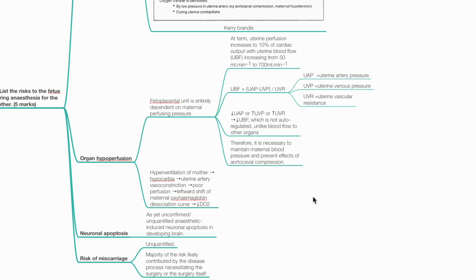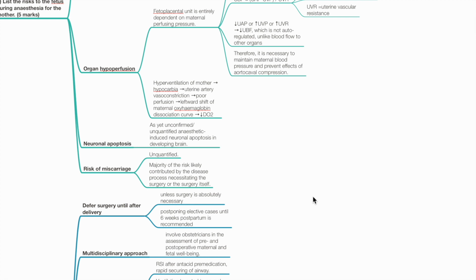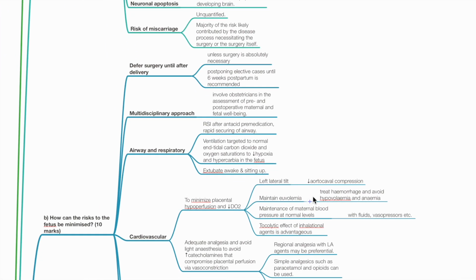Neuronal apoptosis. As yet unconfirmed or unquantified, anesthetic-induced neuronal apoptosis in the developing brain may occur. Risk of miscarriage. This is unquantified. The majority of the risk is likely attributed to the disease process itself, necessitating the surgery, or the surgery itself.